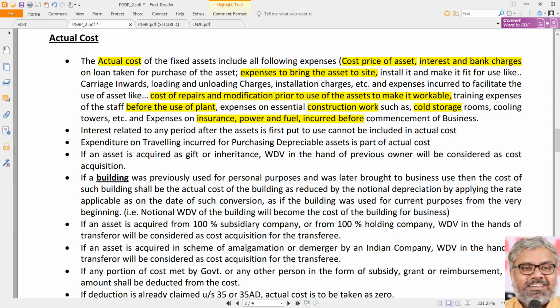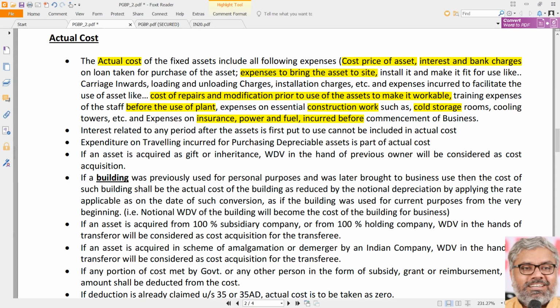One common point if you observe in all the points is all the expenses we are talking about as capital expenditure, which should be capitalized, which should be included in the actual cost of the fixed assets, is always incurred prior to the asset being put to use, prior to the installation of the asset. That is an important point.